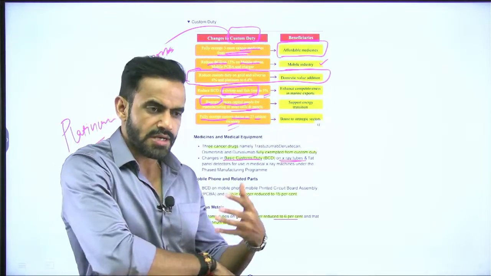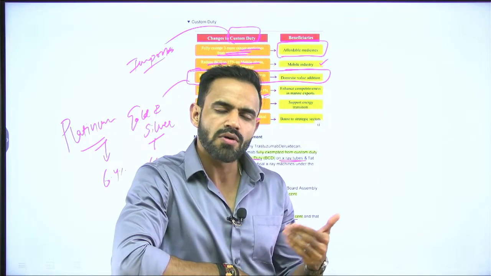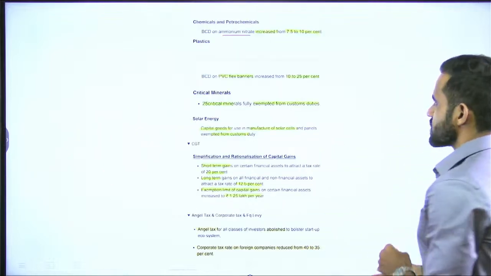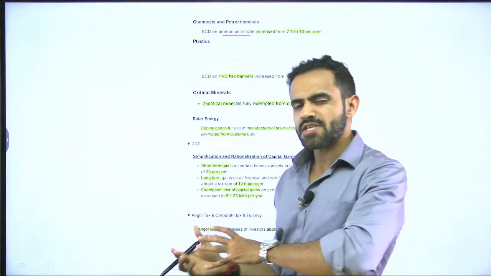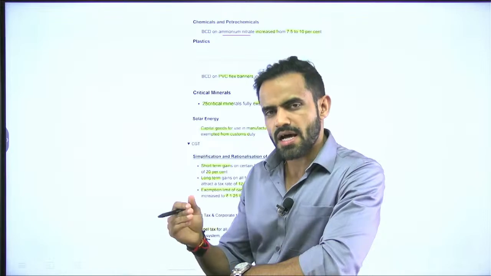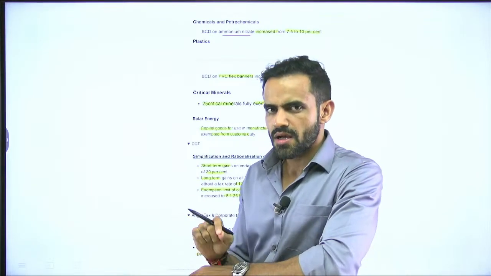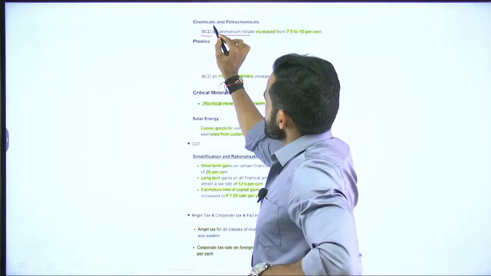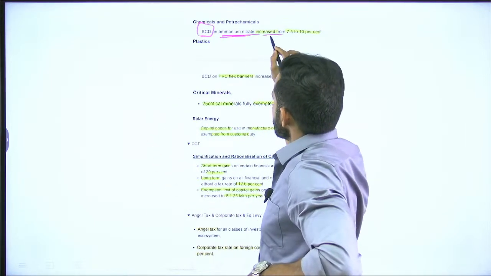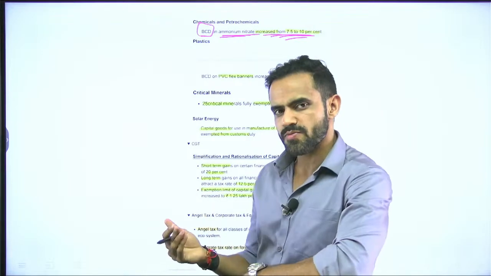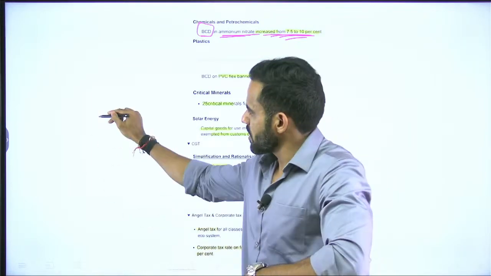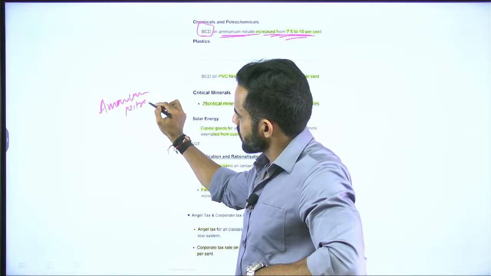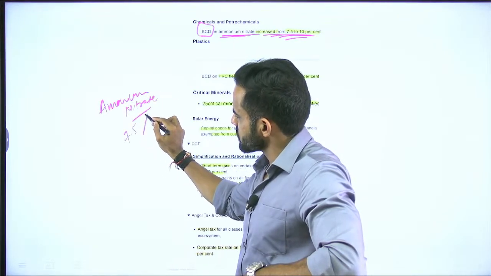So, the objective is that our domestic industry, which is related to gold and silver, that will be given a boost. Okay. Next change is that in case of certain items, the custom duty has been increased. Now, these are important. So, you just need to understand that in which cases it has been increased. Okay. So, the basic custom duty on ammonium nitrate has increased from 7.5% to 10%.